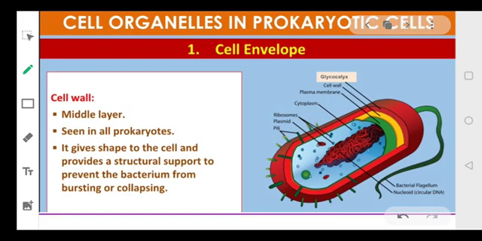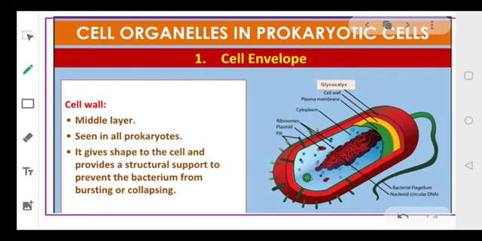The second layer that we have is the cell wall, that is the middle layer. The cell wall is present in all prokaryotes. Okay everyone, it gives shape to the cell, and it also provides structural support, and that is why the bacteria do not burst, because they contain the cell wall. So the cell wall gives them shape as well as structural support, so that the bacteria do not burst or collapse.